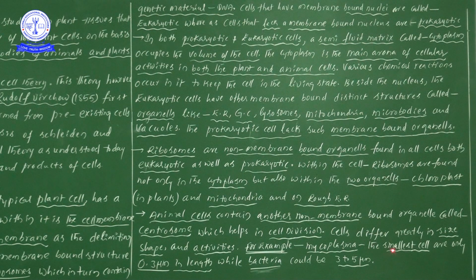Mycoplasma is the smallest living cell. Listen carefully. This particular mycoplasma cell we will consider as the smallest cell, only 0.3 micrometer in length. Whereas bacteria could be 3 to 5 micrometer in diameter.